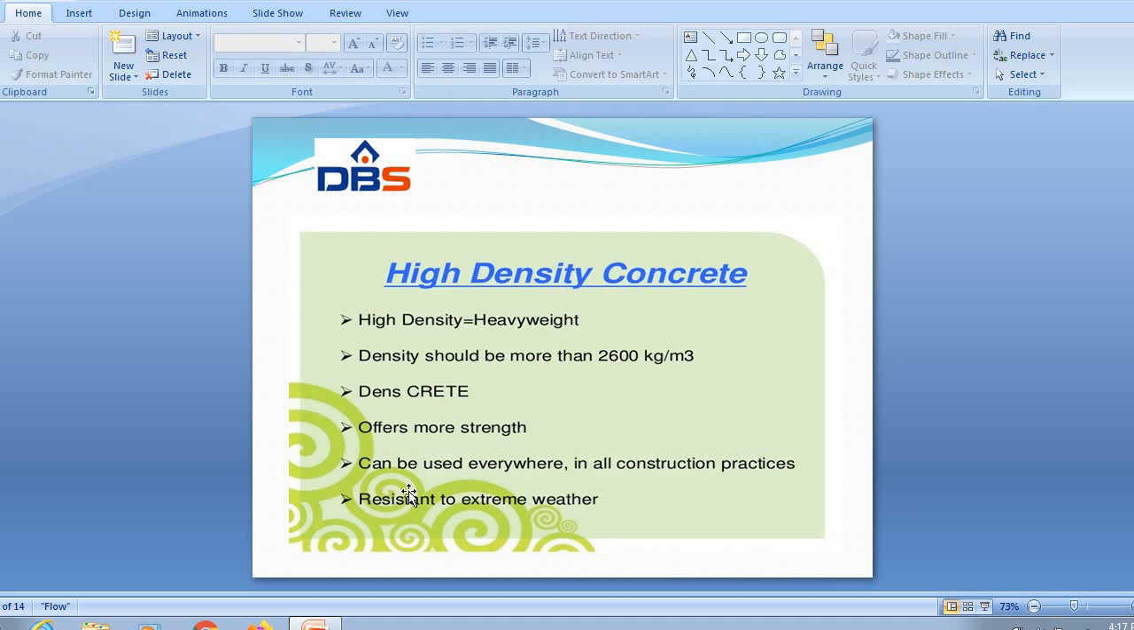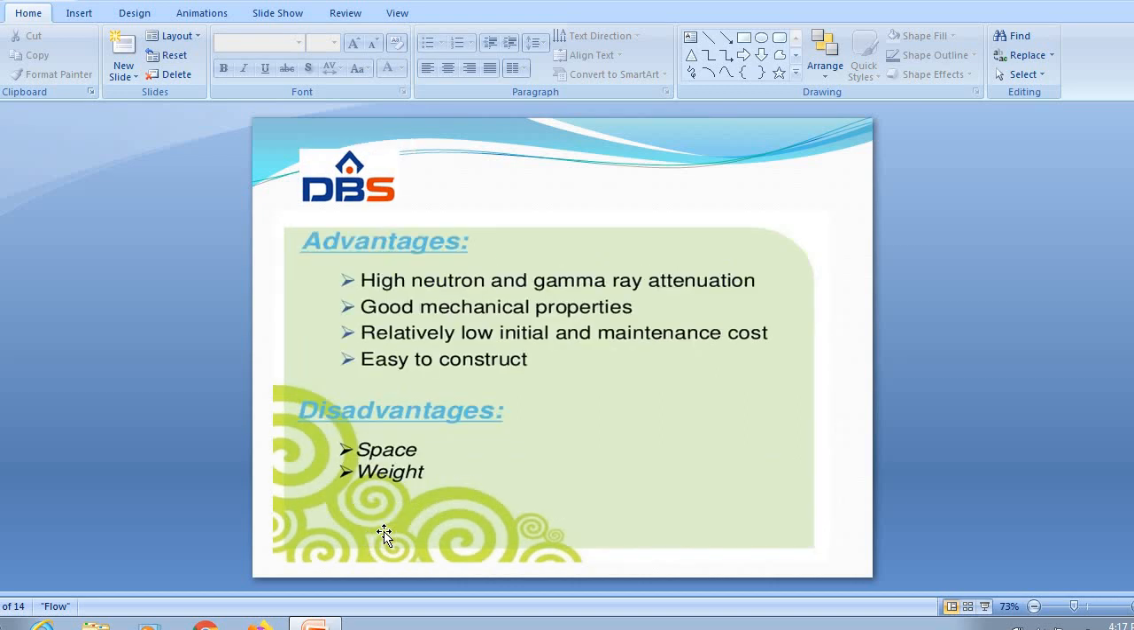It can be used everywhere in all the construction practices. It is resistant to extreme weather conditions, whatever the weather conditions. The advantages of high density concrete: high neutron and gamma rays attenuation, good mechanical properties, low initial and maintenance cost, and easy to construct.